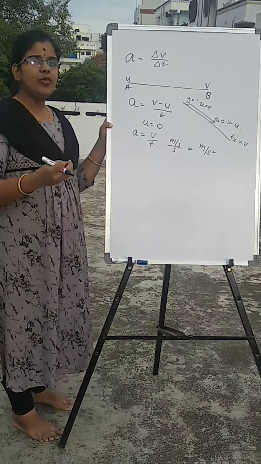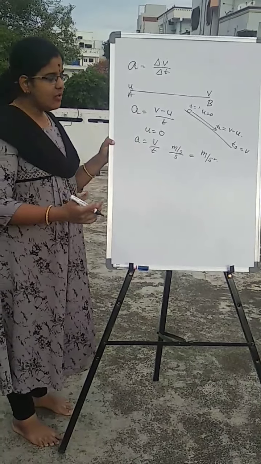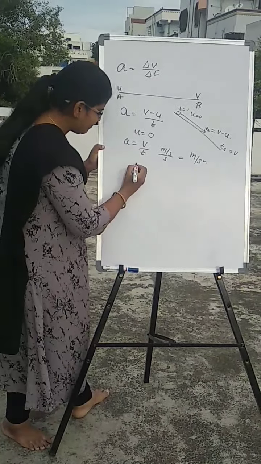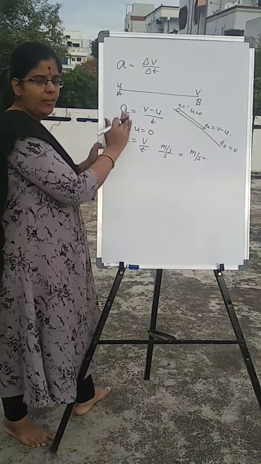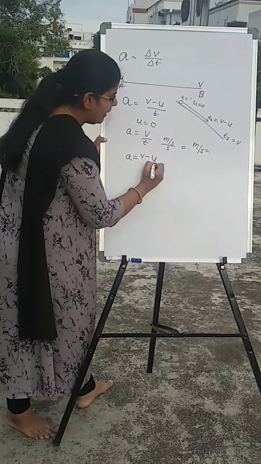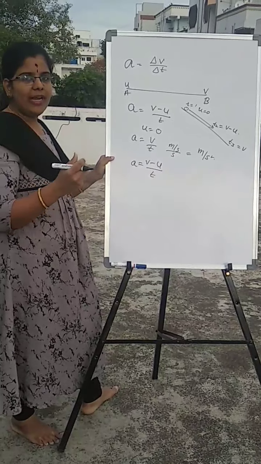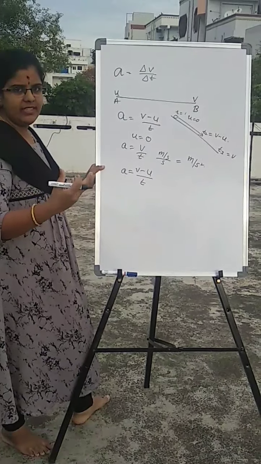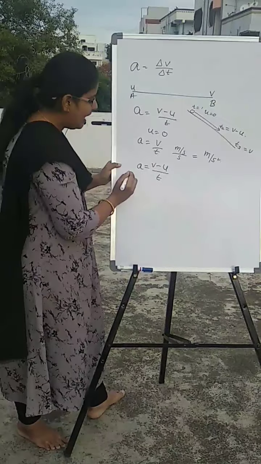And we have a few formulae for uniform acceleration. One of the formulae is from this only, and from it we can derive the other formulae. So that is a equals (v minus u) by t. If we want to find the final velocity, then what will you do? You have to take the other quantities to the left hand side.